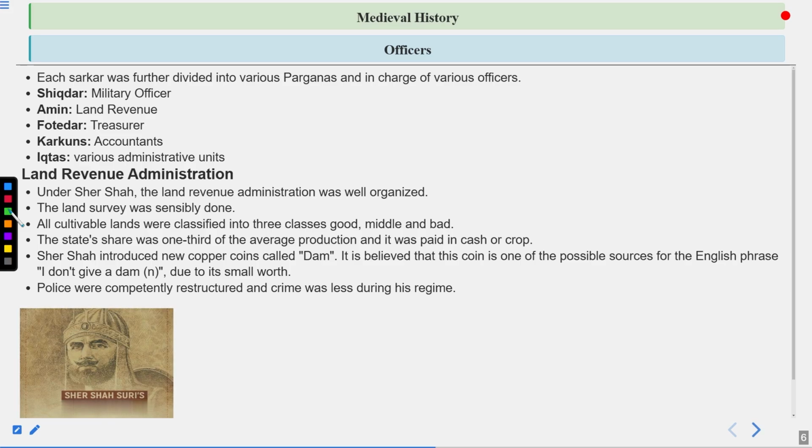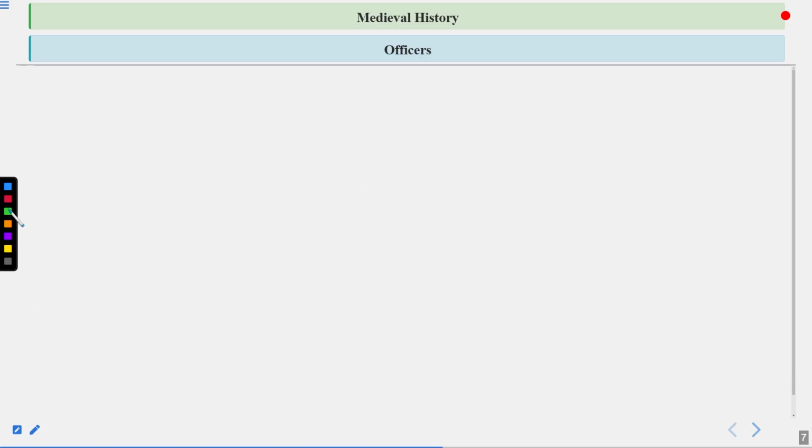So that is about the land revenue administration and other things of Sher Shah Suri. Let's read more about it.